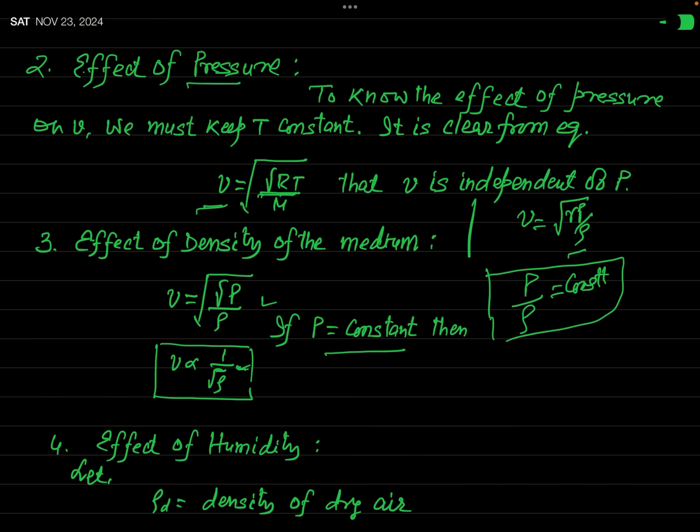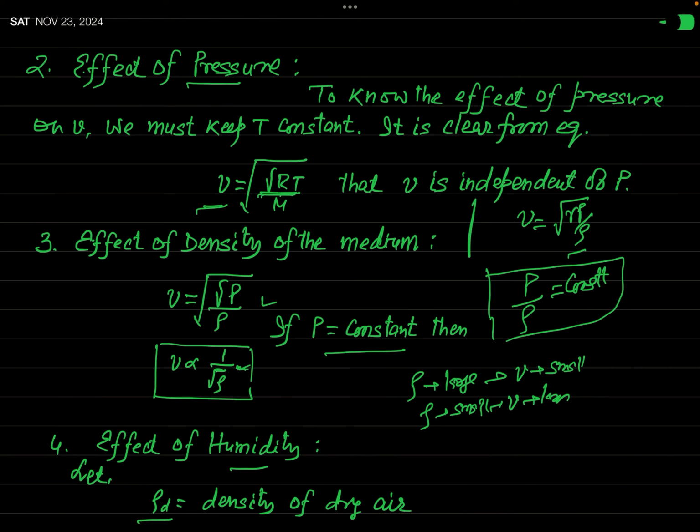So when rho is larger, V will be small. Okay? And when rho is small, V will be large. Actually, this fact we will use when we discuss the effect of humidity on velocity of sound.